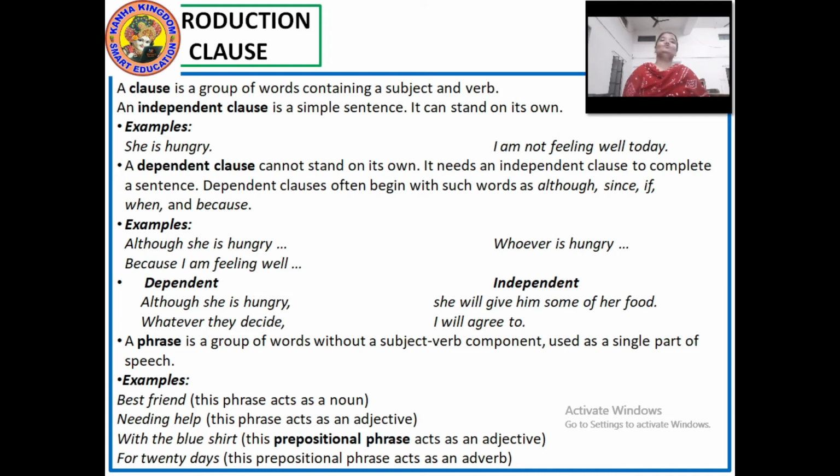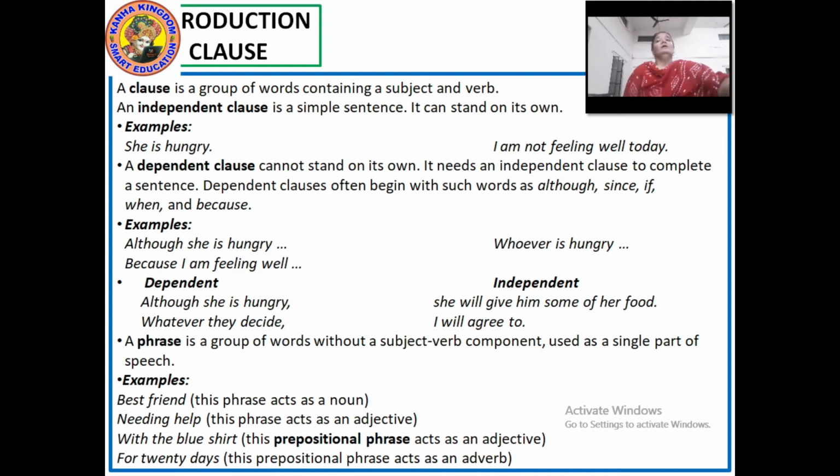The boy with the blue shirt is my brother. We write sometimes this way, right? For 20 days, we went on a vacation for 20 days. This prepositional phrase acts as an adverb.